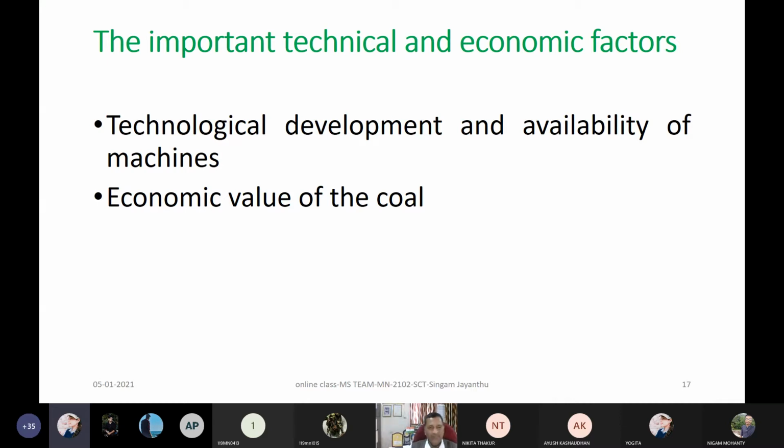Then you will think of what type of technology was used before in that area, in similar conditions, which gave what type of productivity and production. At that point of time, when you want to design any mining method, you will ask what is the technological development and what is the availability.